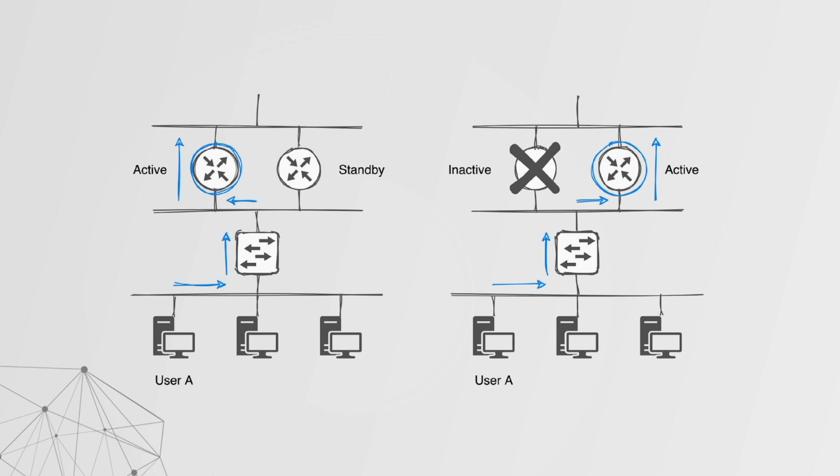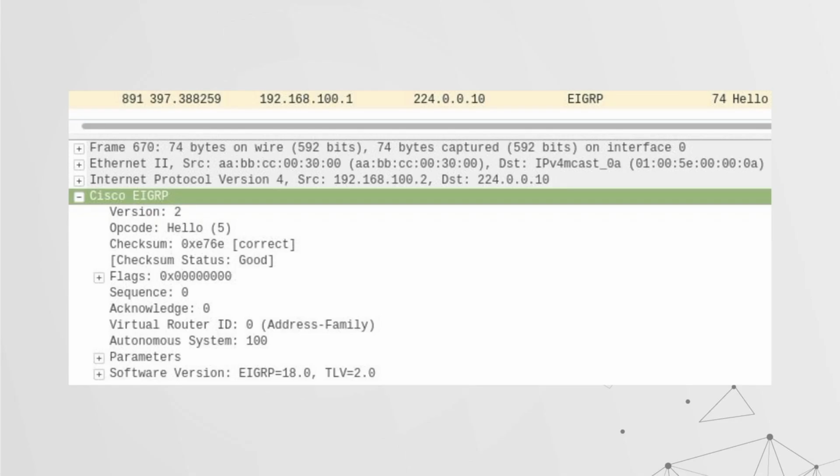So there might be a network failure, but it would be transparent to the user, and the traffic would just flow as expected. So Szymon, don't you want to show us where you can find these vulnerabilities or how to look for them? Yeah, so how can we look for it? Well, let's open up a packet capture, for instance, Wireshark.